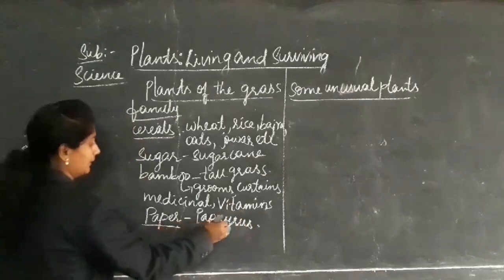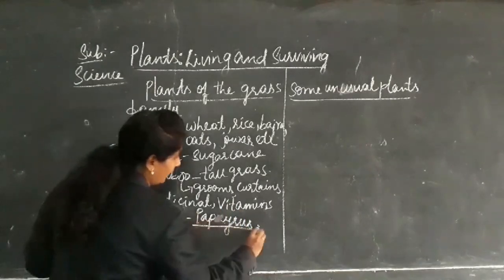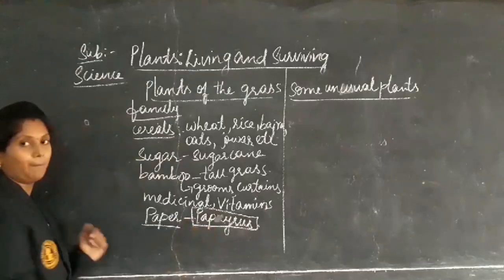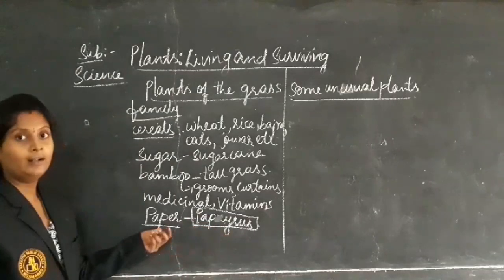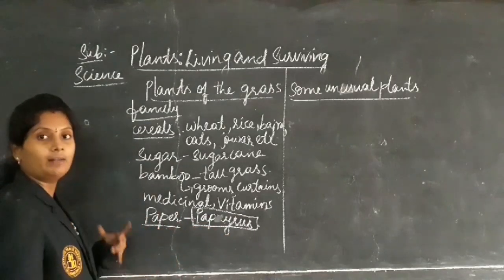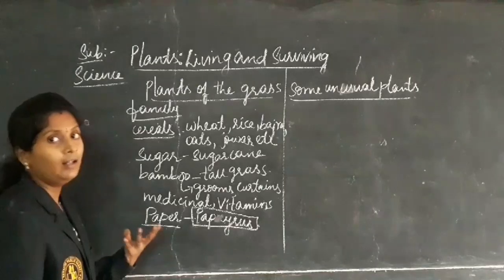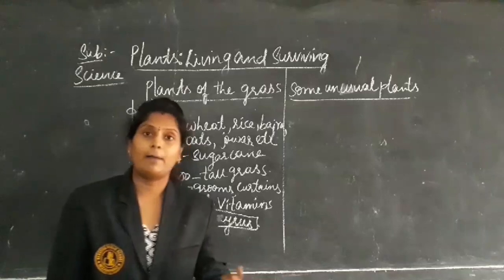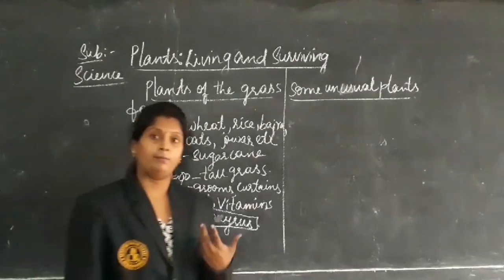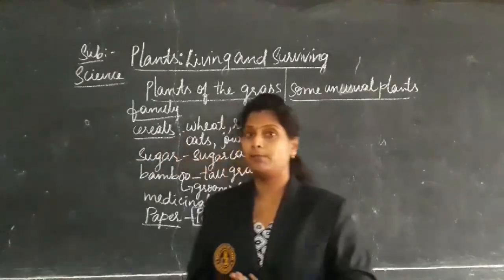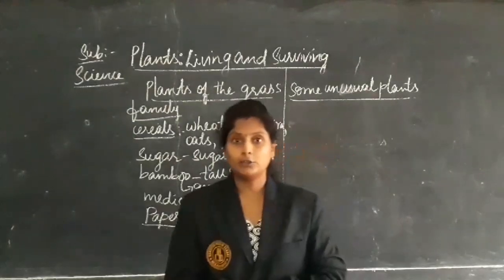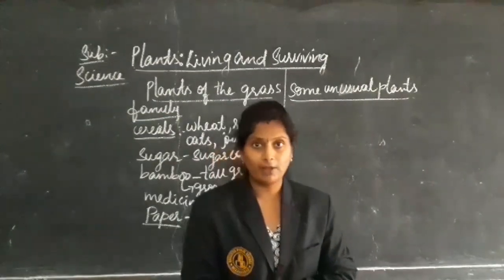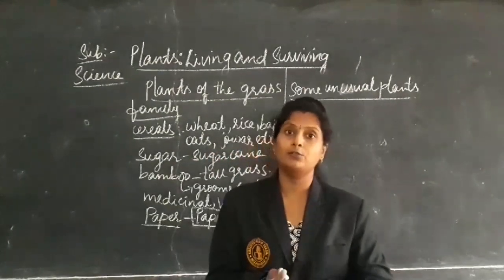Papyrus. From this name of the plant only, the word paper came. And nowadays different plants are also used for the manufacturing of paper. Along with these, grass family plants are not only used in many ways, but they also have some medicinal values.